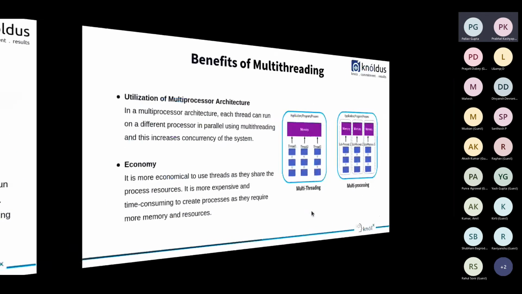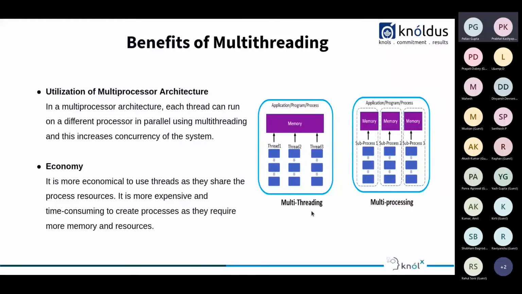Let's move forward. So the utilization of multiprocessor architecture. In a multiprocessor architecture, each thread can run on a different processor in parallel using multi-threading, and this increases the concurrency of the system. As you can see, this is the example of multi-threading, and this is the example of multiprocessing.